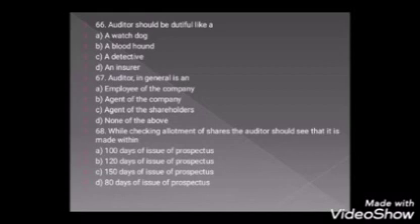Question number 68. While checking allotment of shares, the auditor should see that it is made within 100 days of issue of prospectus, 120 days, 150 days, or 80 days. The right answer is option B, 120 days of issue of prospectus.